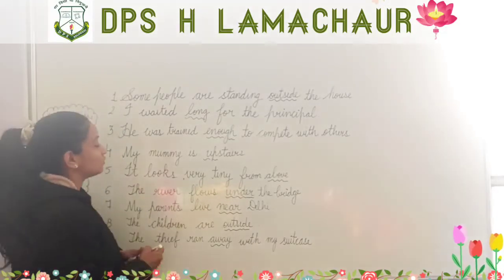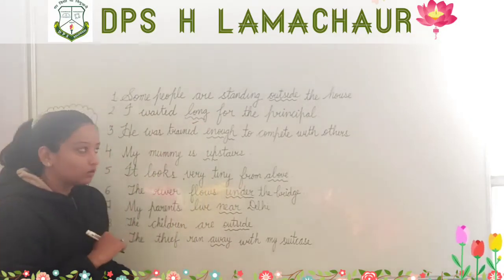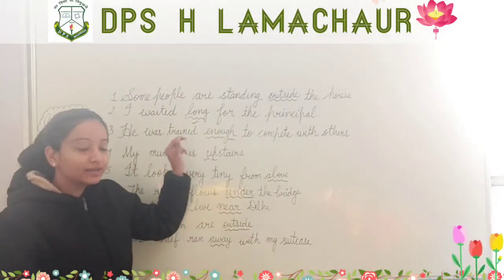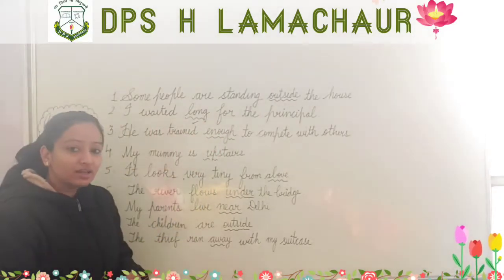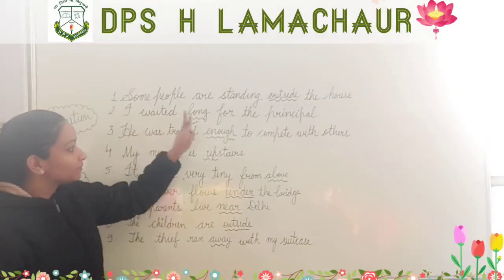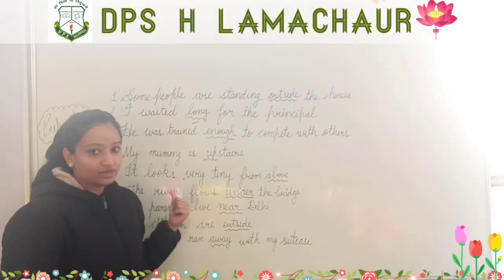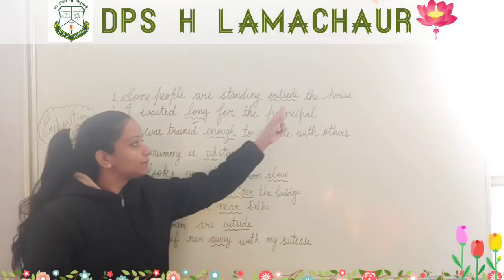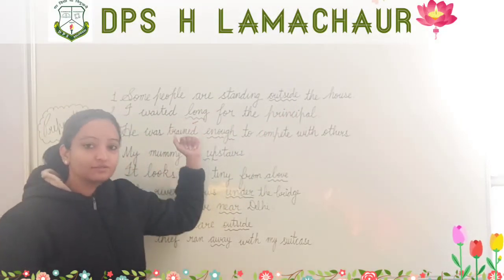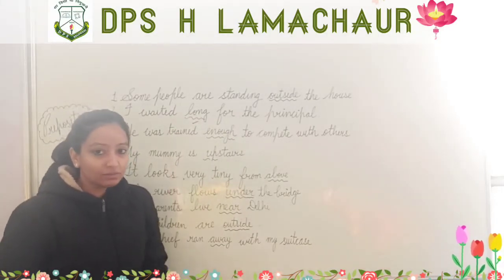So this word is modifying the verb waited. I waited long. It is giving us additional information about the verb, and it is not connecting the object with the sentence, whereas the preposition connects the object with the sentence. Without a preposition we don't get any meaning.